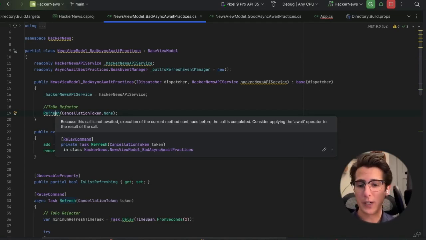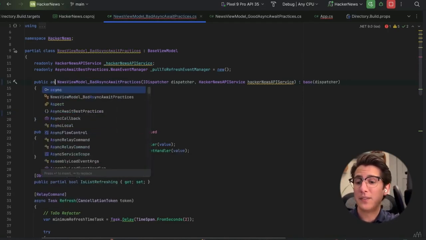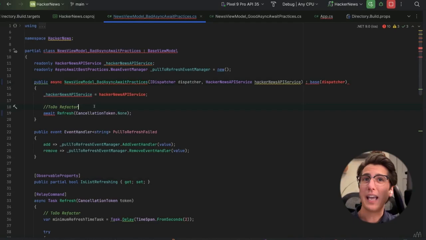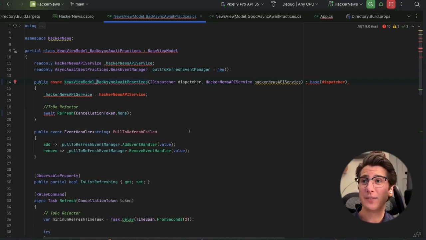So what do we do here? Well, you might think, well, let's just slap on async, let's slap on await. And no, that doesn't work. We're always going to get yelled at for this because async await is actually invalid in C# constructors. And if you think about it, it makes a lot of sense because async await is meant for long-running tasks that we want to return to later once they're finished.